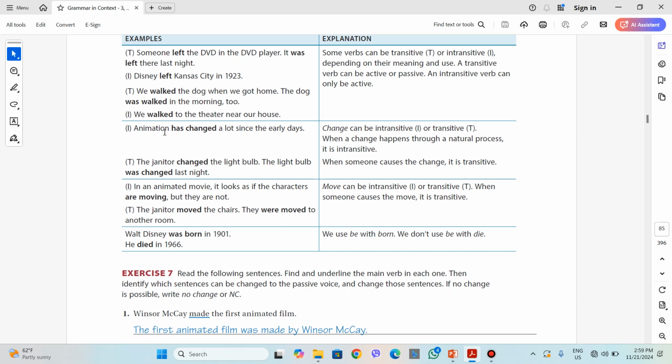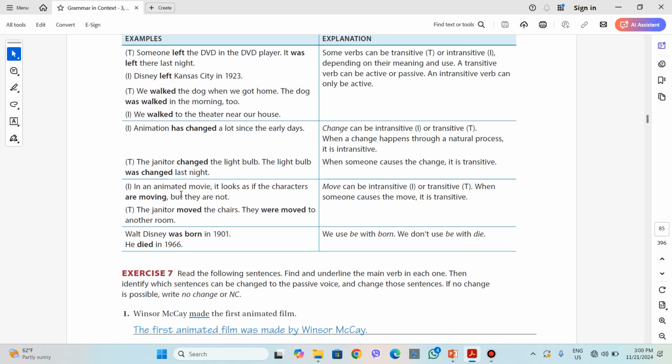The sentence here doesn't talk about who changed it, but in the second one, the janitor changed the light bulb. Someone changed something, caused the change. Therefore, because it's transitive, it can also be used in the passive voice. The bulb was changed last night.